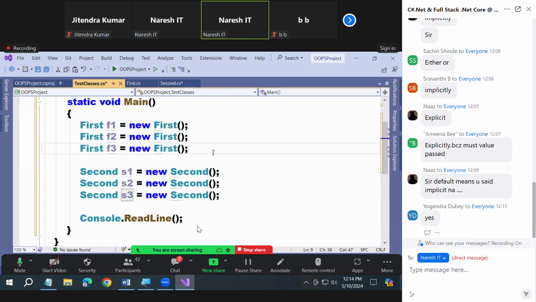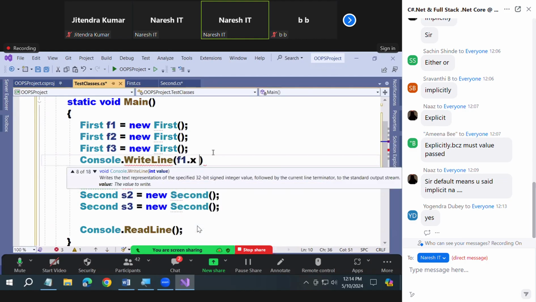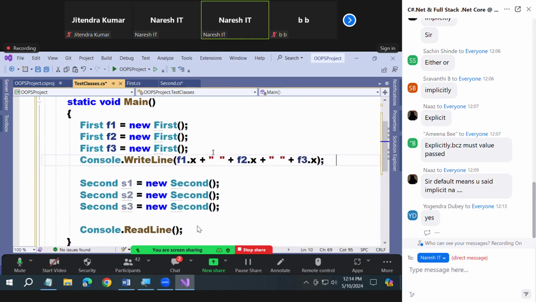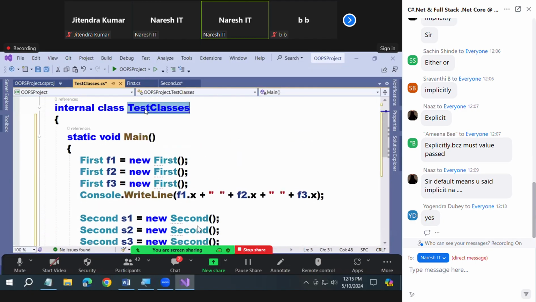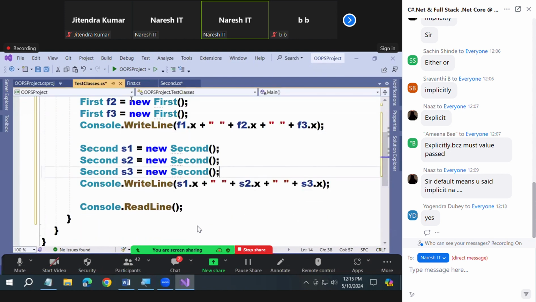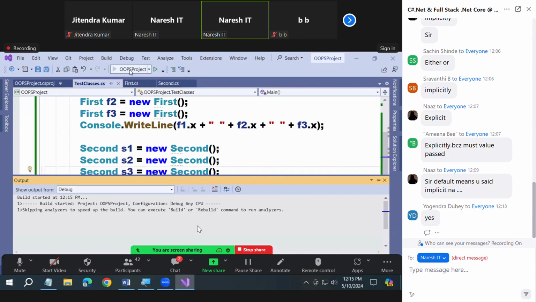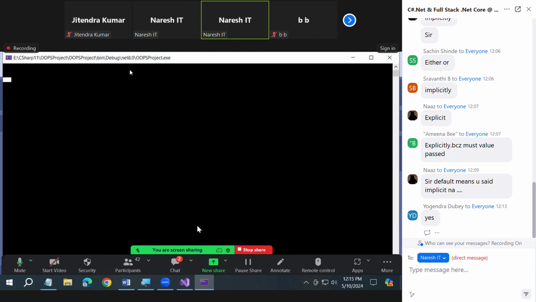Let's print and see, guys. Console.WriteLine f1.x plus space plus f2.x plus f3.x. Same like that, s1.x plus. Okay, now run. I did not teach anything new. I already explained this in the last session. I only showed it to you again. That's all. Yes or not?